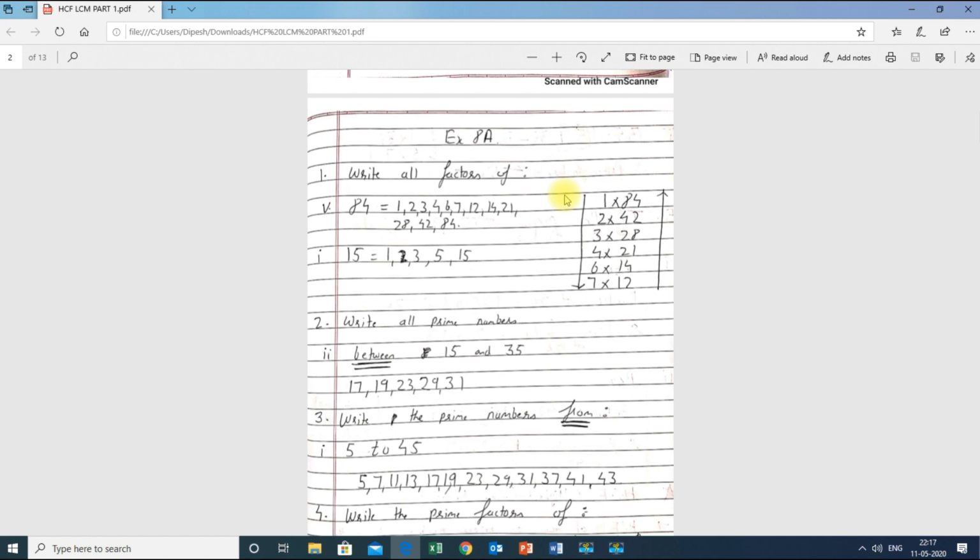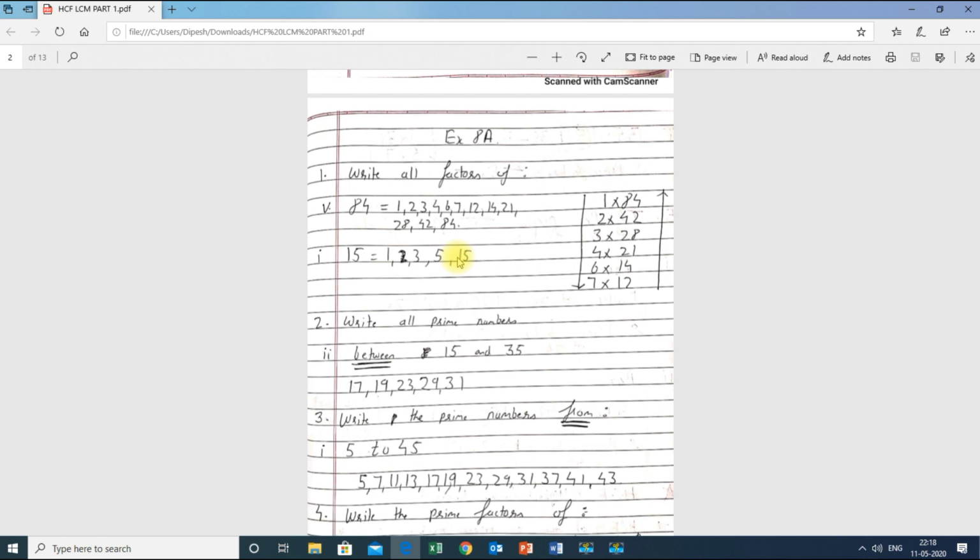Unless you make a mistake, there are chances that you miss one of the factors. But if you do it carefully, with attention and concentration, then you will get all the factors of 84. If numbers are big, you can easily follow this method. If numbers are small, it is not necessary to follow this method. For example, 1 and 15, 3 and 5, these are the 4 factors which divide 15 completely. So this was the way of finding the factors.